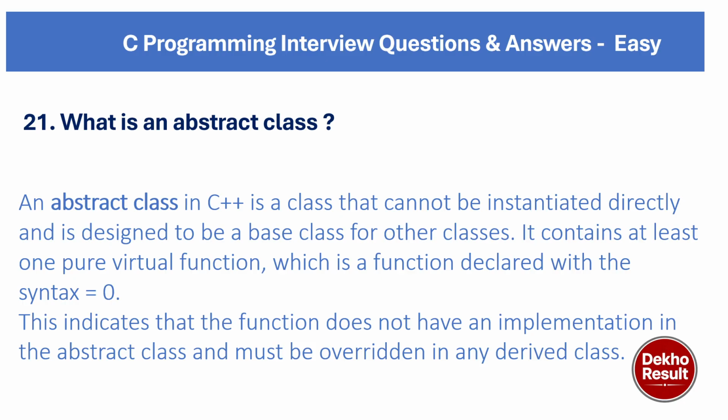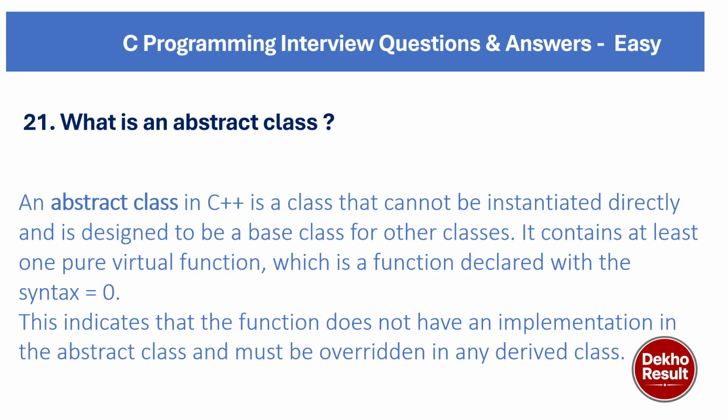Coming to our next question, what is an abstract class? Please be careful, this question is asked in most interviews. A class containing at least one pure virtual function is an abstract class. Technically, the actual definition: an abstract class in C++ is a class that cannot be instantiated directly and is designed to be a base class for other classes.